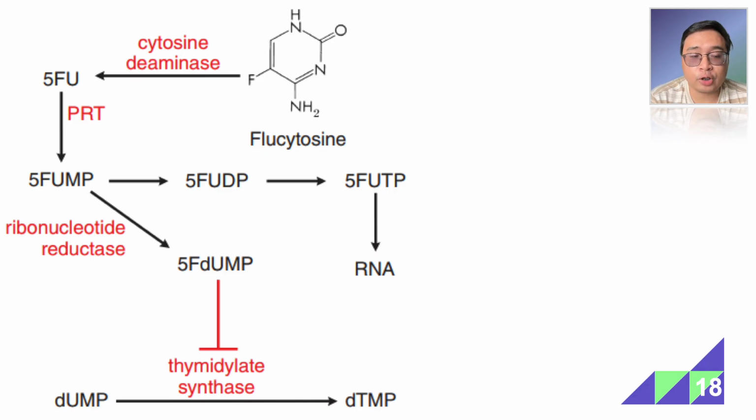Alright, so this shows you the complete pathway. Flucytosine gets acted upon by cytosine deaminase to become 5-fluorouracil. 5-fluorouracil gets converted to 5-fluorouridine monophosphate. Okay, 5-fluorouridine monophosphate gets acted upon by ribonucleotide reductase to become 5-fluorodeoxyuridine monophosphate, which in turn inhibits thymidylate synthase, thereby inhibiting the formation of thymine from uracil.